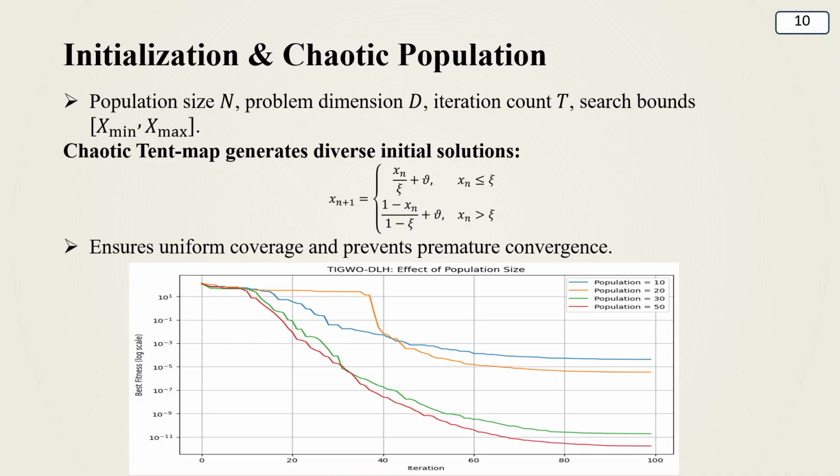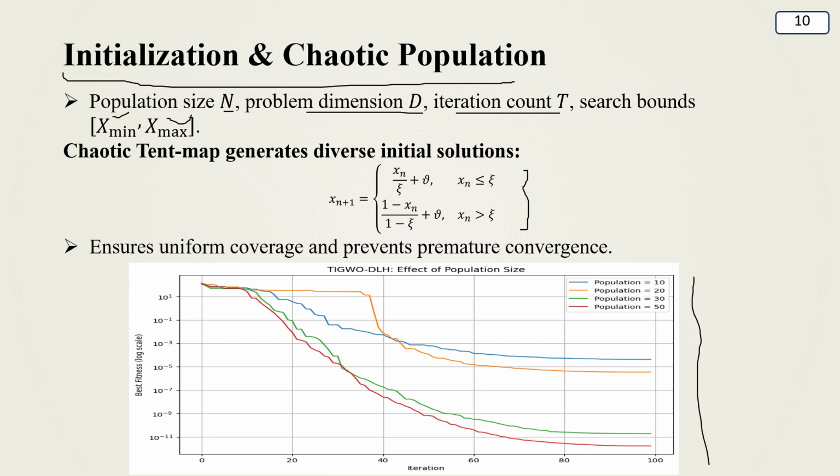So these are the results when I implemented my proposed algorithm. Here the chaotic tent map generates diverse initial solutions. This was the back end math of this algorithm. The population size is n, problem dimension d, iteration count t, and search bounds x min and x max. These are the parameters I have used. This algorithm ensures uniform convergence and prevents premature convergence.